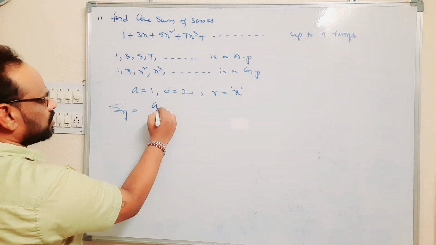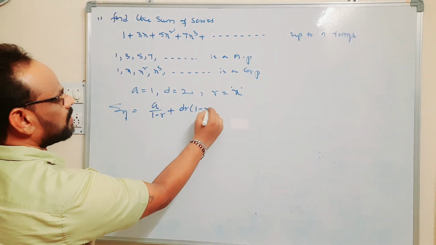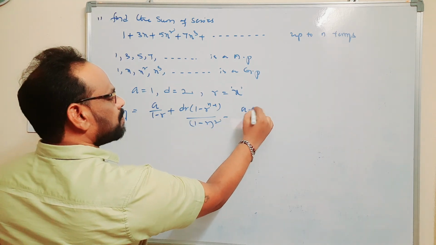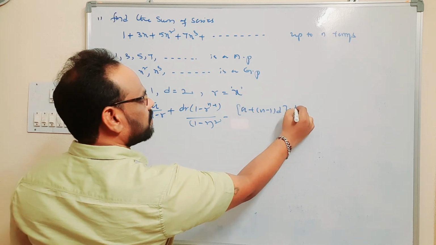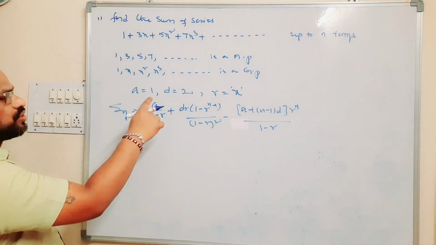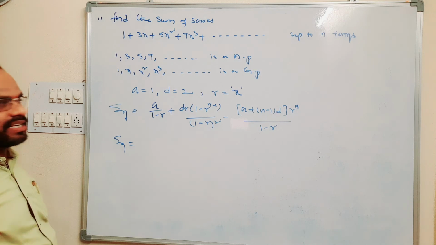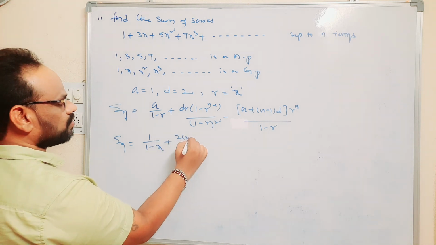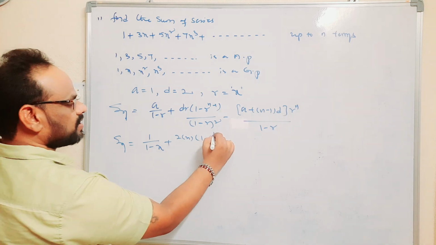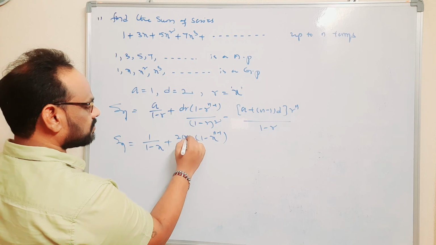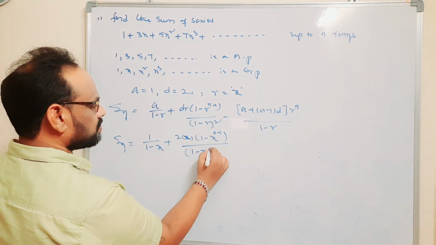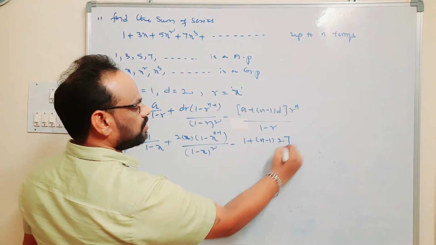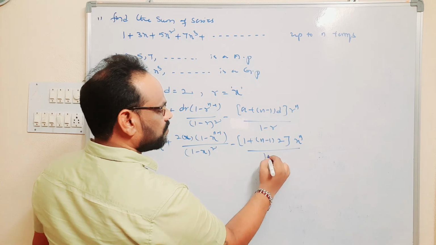Substitute the a, d and r values. So Sn is equal to a value 1 by 1 minus r value x, plus d value 2 into x into 1 minus x power n minus 1 by 1 minus x whole square, minus a value 1 plus n minus 1 into d value 2 into r power n, that is x power n by 1 minus x.